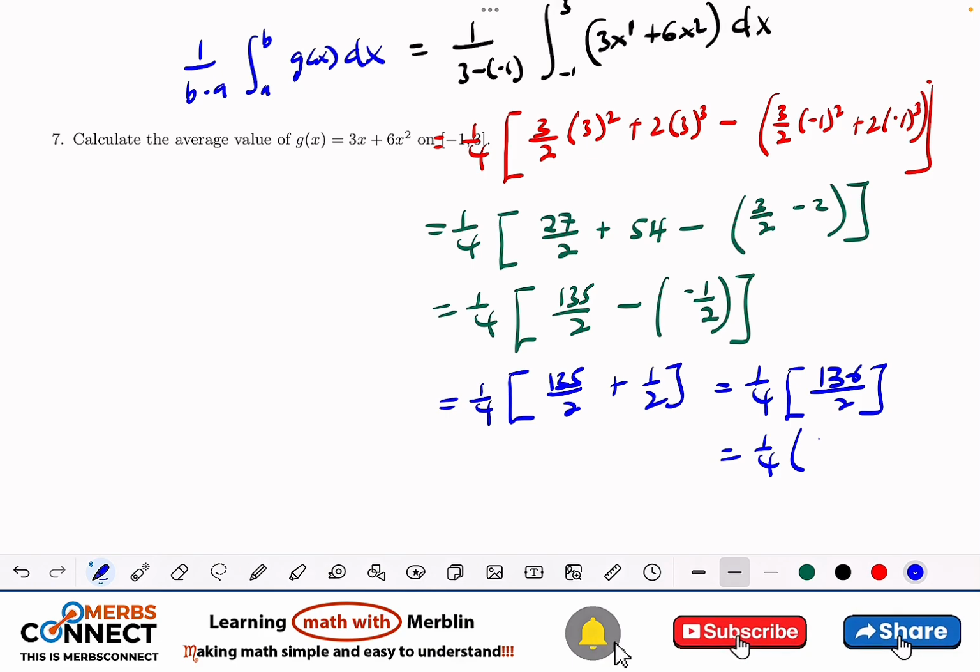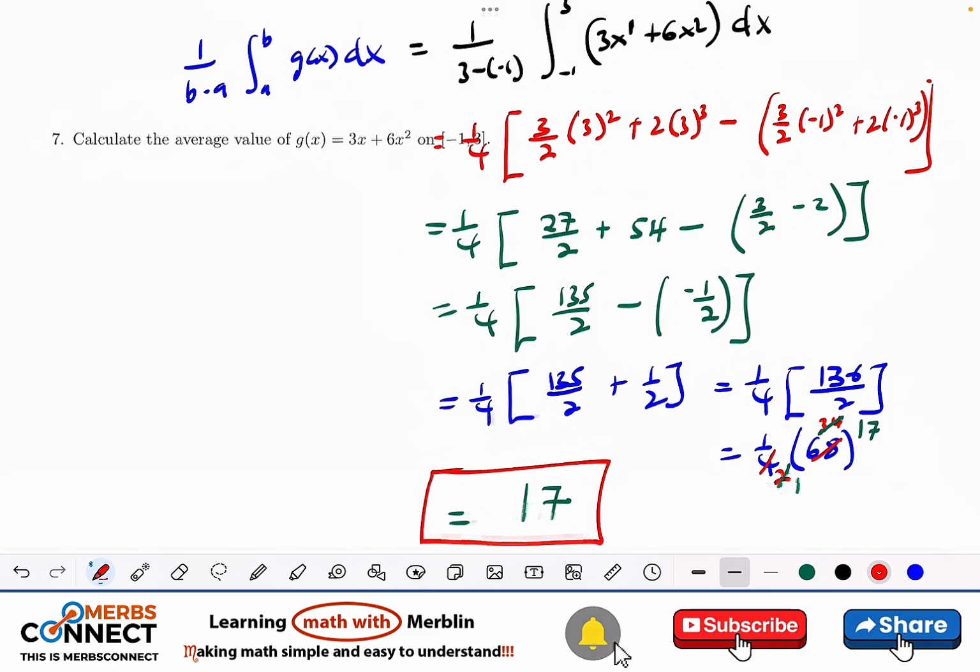136, 2 goes into 13 how many times? 6, 68. Is it true? Let me multiply. Okay, yeah, that's right. Then I think 2 can go here and 2 can go here, 34. Is that right? Yes. And then 2 again can go here and here, 17. Oh, that is nice. So our final result is very big. We are getting a big 17 as our final result.